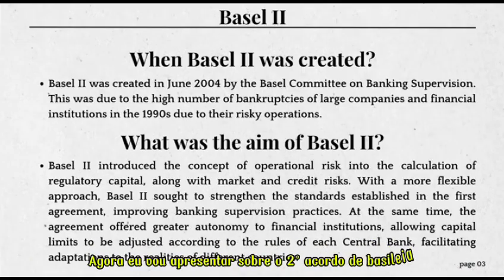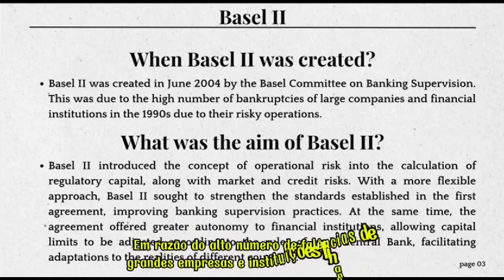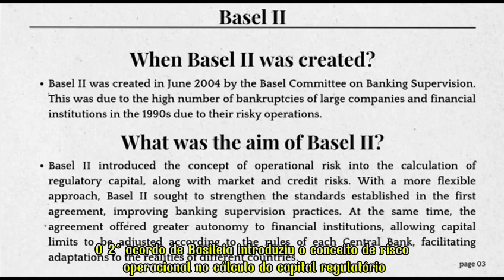Now I'm going to present Basel II. It was created in 2004 by the Basel Committee on Banking Supervision. This was due to the high number of bankruptcies of large companies and financial institutions in the 90s due to their risk operations. Basel II introduced the concept of operational risk into the calculation of regulatory capital, along with the